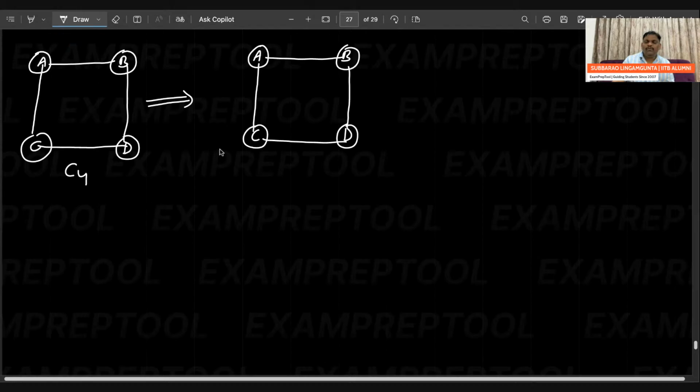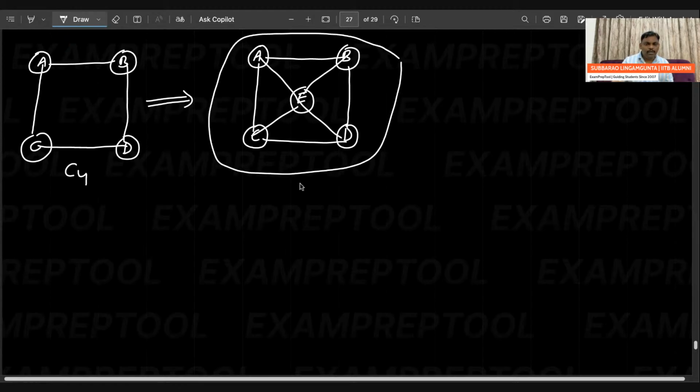Whatever C4 is there, write as it is. In between, add one more vertex, A, B, C, D, E. Just add a few more edges like this, keeping E in the center. If you observe clearly, the number of vertices became 5. This is called a wheel graph, something like a wheel shape came. Wheel graph 5 is derived from cycle graph C4. The only thing you have to do is add one more vertex in the center, and connect the center to all the vertices. Keep the edges. So this is called wheel graph 5.